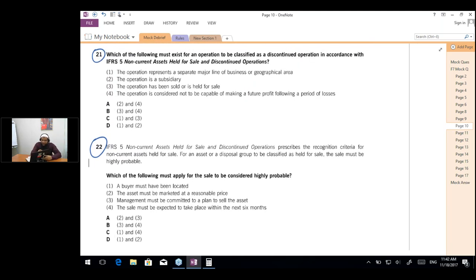Question 21 says that which of the following must exist for an operation to be classified as discontinued operation in accordance with IFRS 5, non-current assets and the discontinued operation.